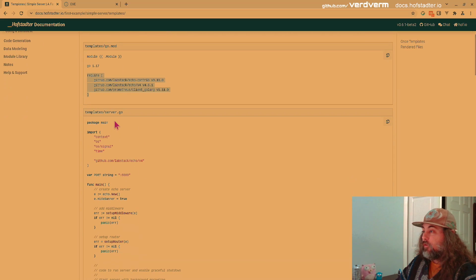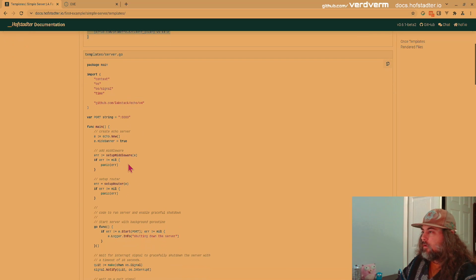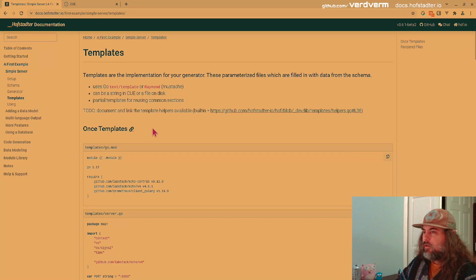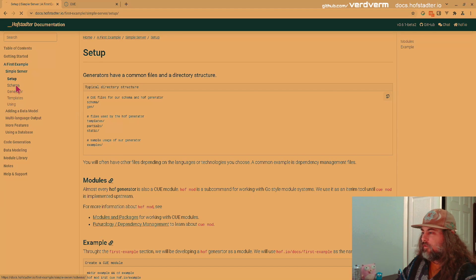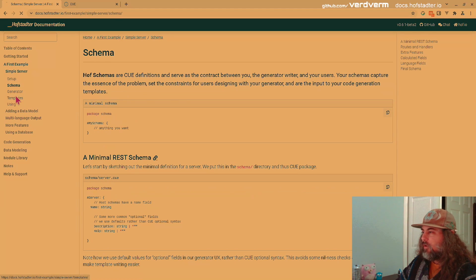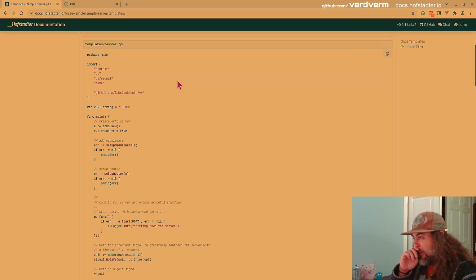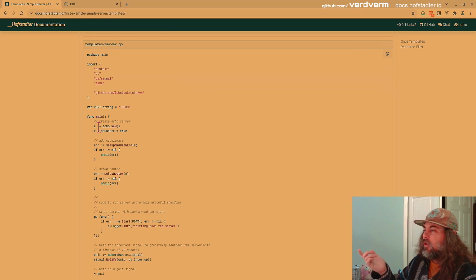Then we have our server.go, package main. Again, this is the framework we're using. If you look them up, there's links in the doc somewhere. I don't know where I put those. Maybe they need to go somewhere. Anyway, back to templates. Sorry. Server.go: we start a new Echo server, hide the banner, set up middleware, set up the router.